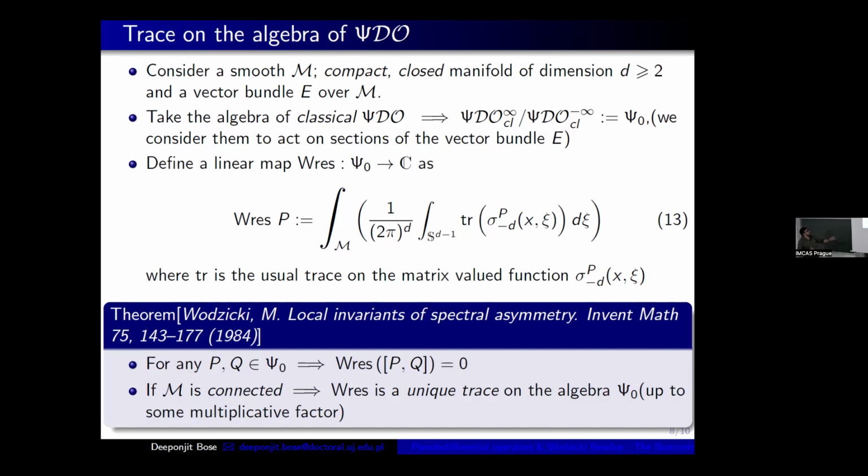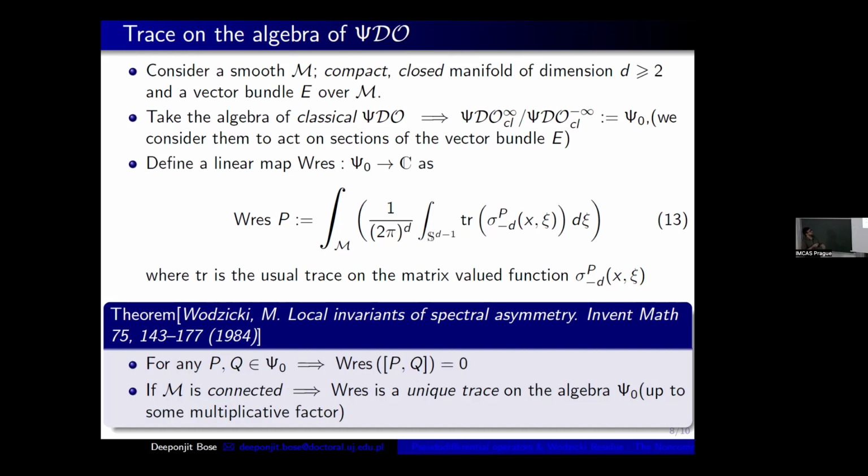Then we have the algebra of pseudo-differential operators like this, right? And we define a linear map WRES. This stands for the Wodzicki residue. It's a linear map which takes every element of the pseudo-differential operator algebra to a complex number, and this is given by an integral. So the Wodzicki residue of P is defined like this.